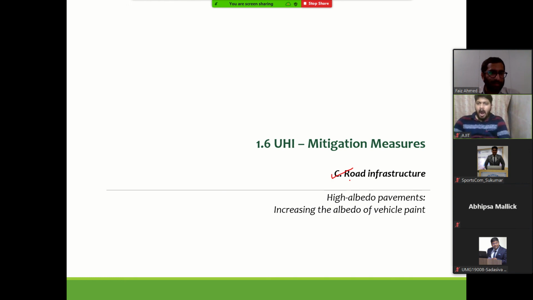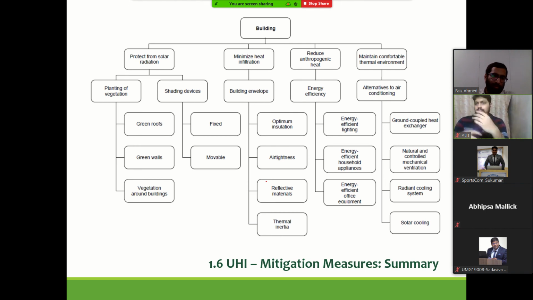Other component is road infrastructure. What kind of pavements, what kind of material do we use in pavements and road surfaces, so that the heat is not trapped in the city and it is rightly emitted back.